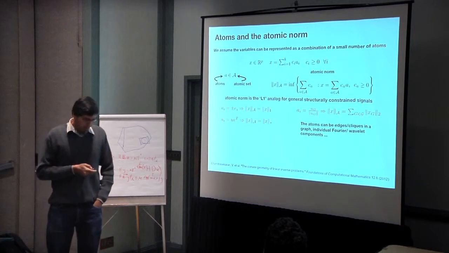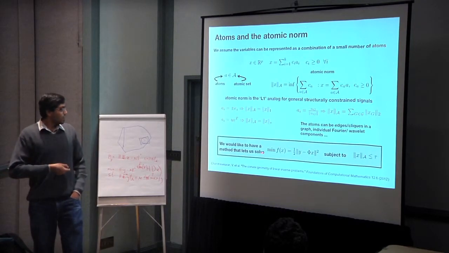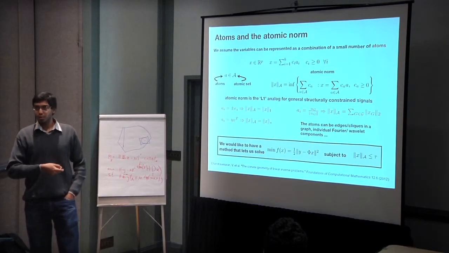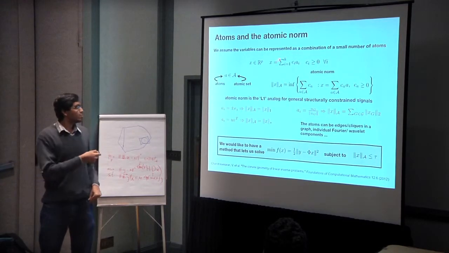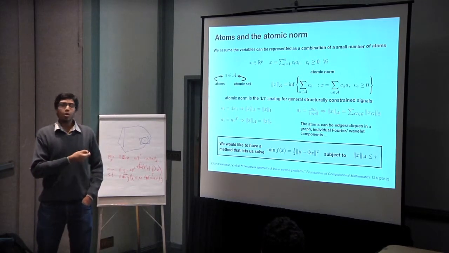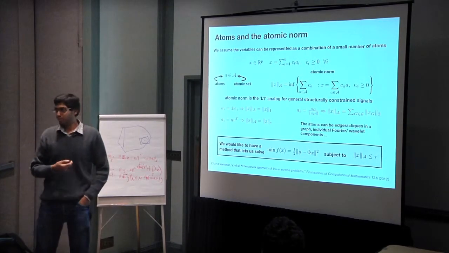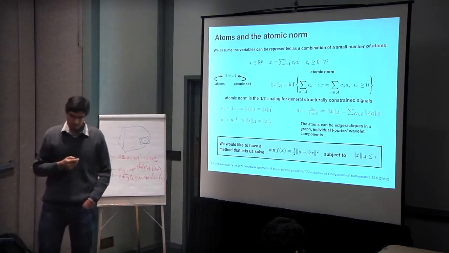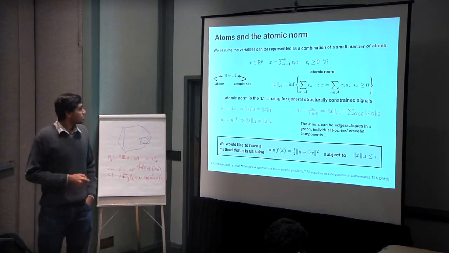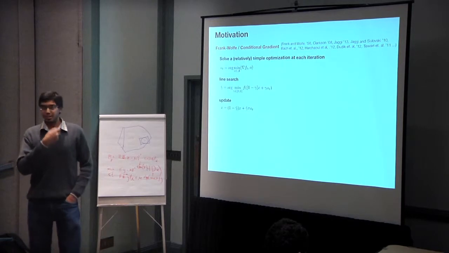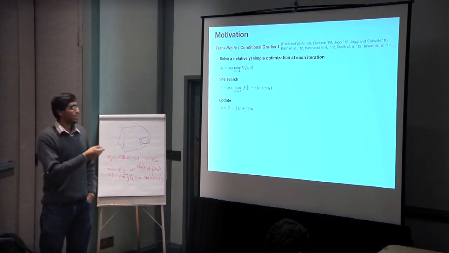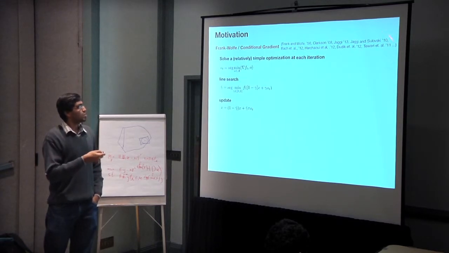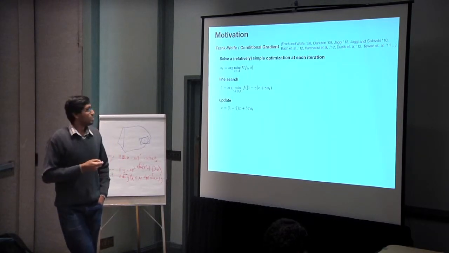So the goal is we would like to have a method that helps us solve a problem of this form. If the atomic norm is just the L1 or nuclear norm, there are methods to do it. But if you have a completely arbitrary atomic set, what sort of method would you use to actually solve a problem of this form, right? So that's the focus of this work. And the Frank-Wolfe method gives a really good way to actually solve problems of this form. Again, I'm sure you guys know this, and excuse me if I've missed out someone here, but that's by no means a comprehensive list of people.